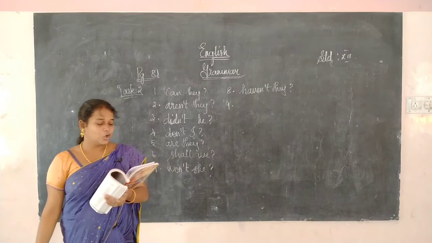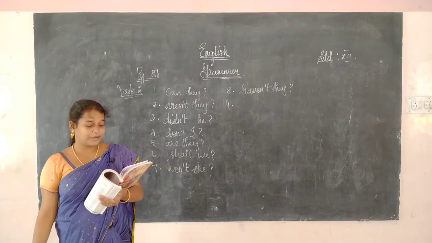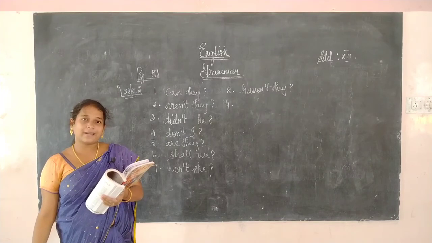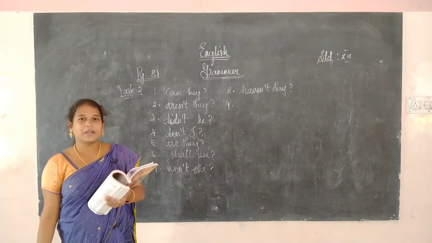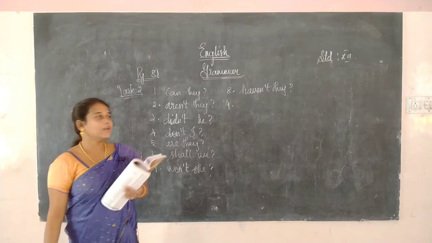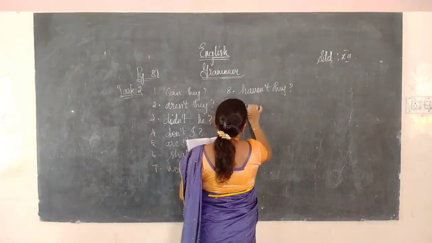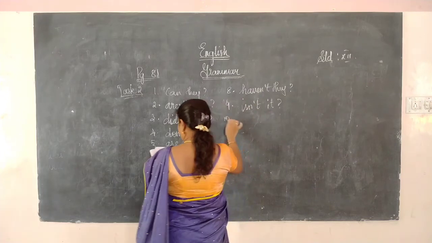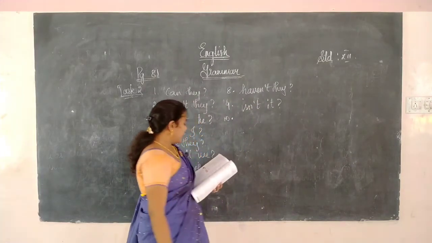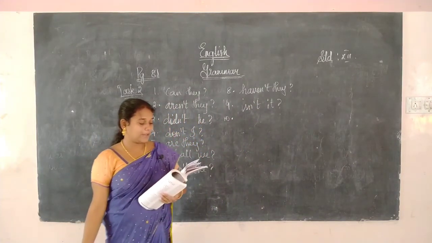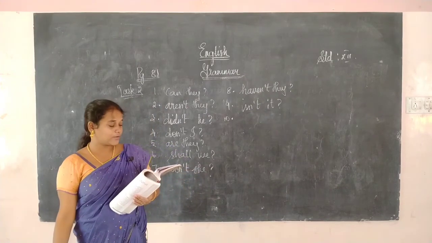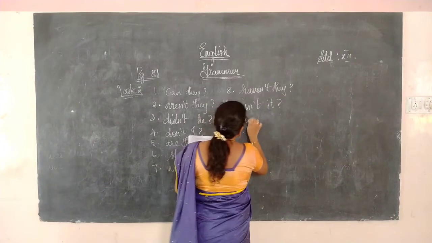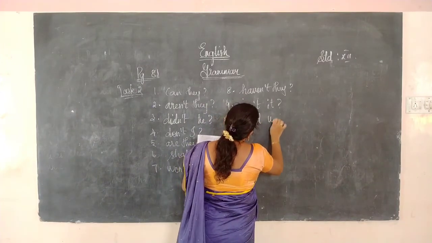That's definitely not the right thing. "That" is there, so we have to change "that" into "it". So isn't it? Isn't it? Okay. Next. We need not apply. "Need not", so what is there? "We need not" is there. So we have to write "need" in the positive, and "we".